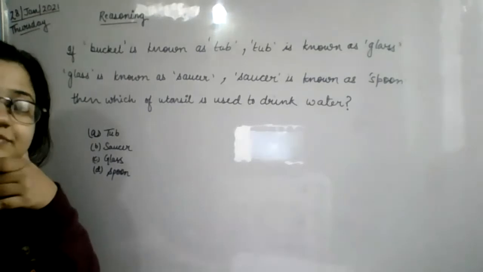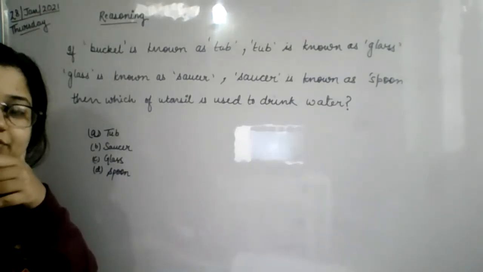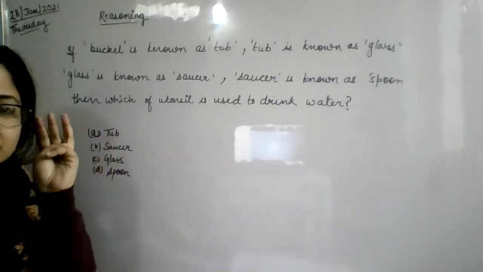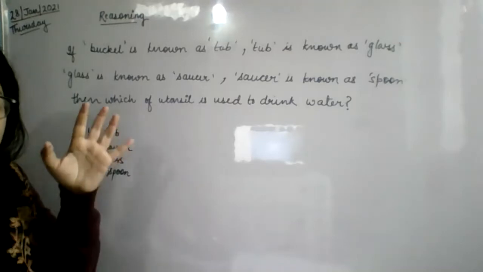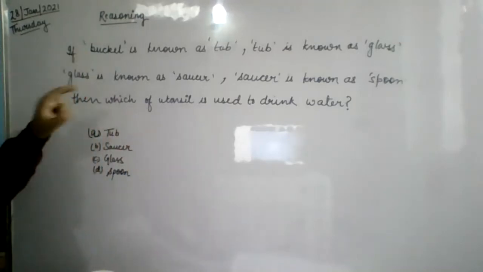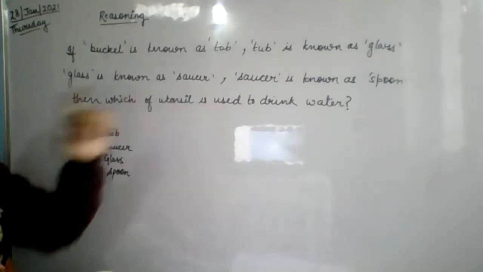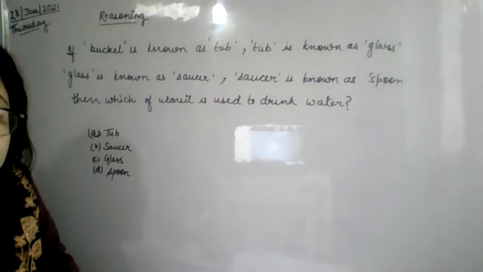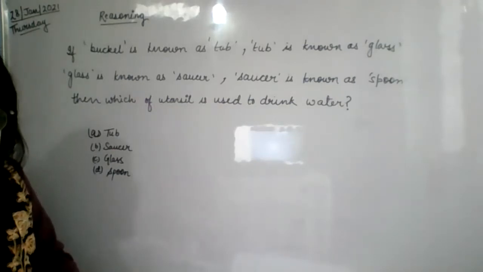Let me explain to you how to do these types of questions. Only Samar and Divyanshu, now Pratishtha, these three students have correctly answered. See, it is very easy. Just see the last line of the question. What do we have to find out? We have to find out which utensil is used to drink water. Which utensil is used to drink water?